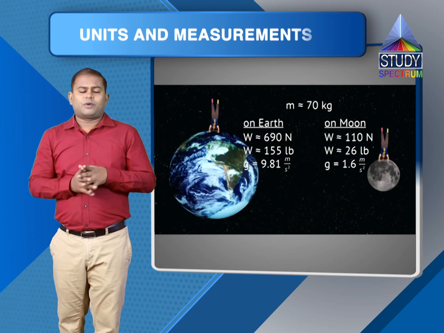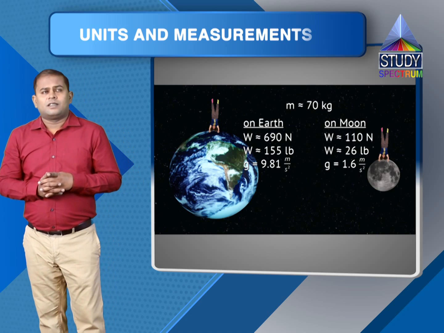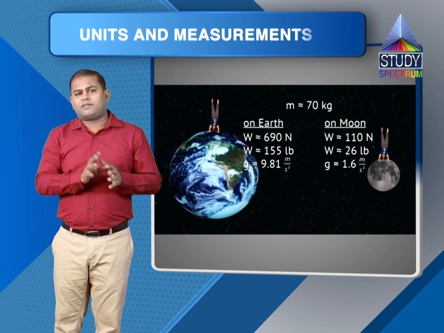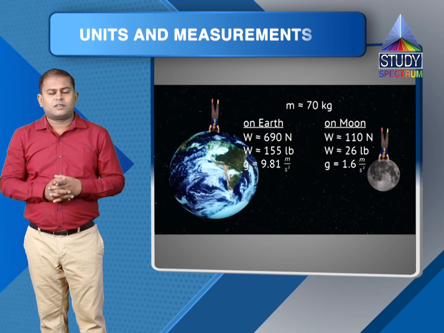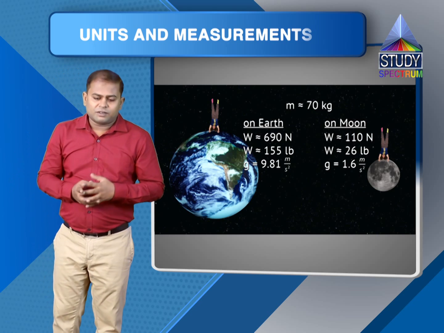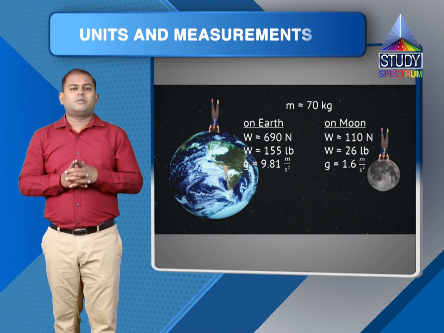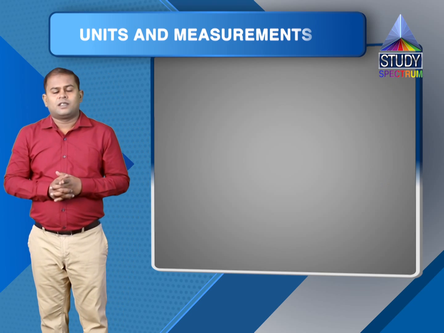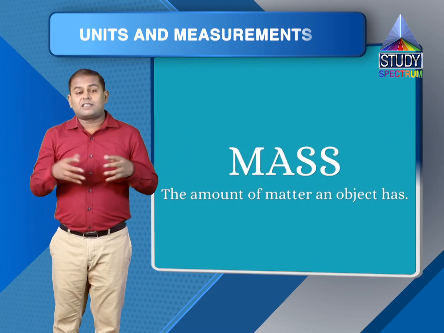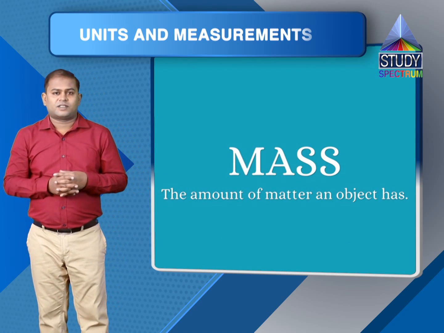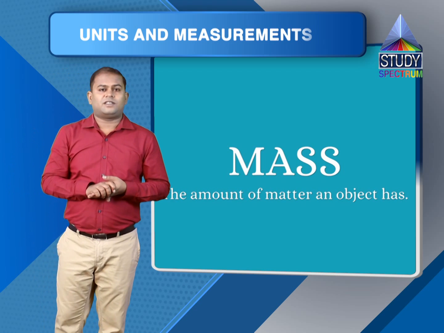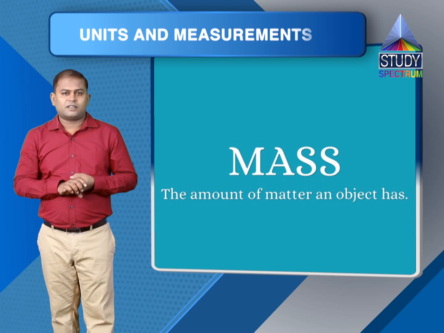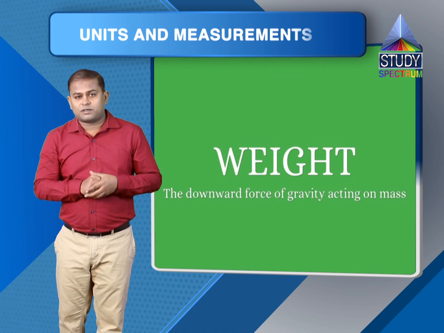One important point I'd like to discuss. Many people still believe that weight and mass are the same, but being students of science, we should understand the difference between mass and weight. Mass is what? Matter stored in a substance, and it is measured in kilograms, right? Whereas weight is what?